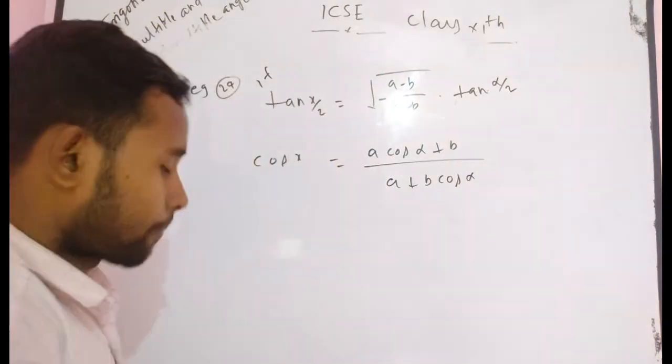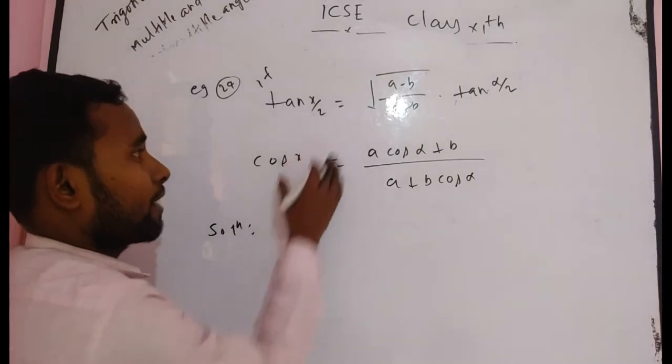You have to prove it. How can you solve it? Using this factor you have to prove it.